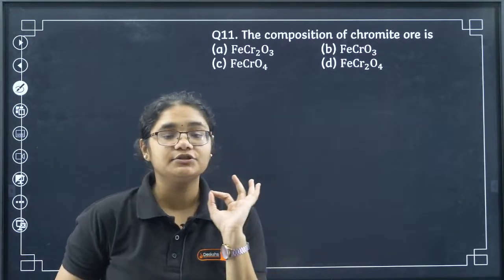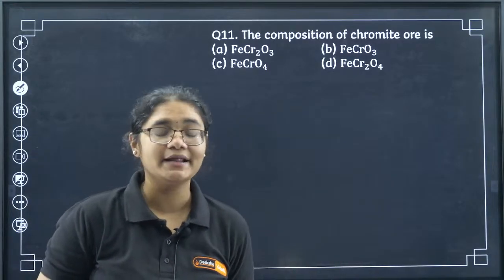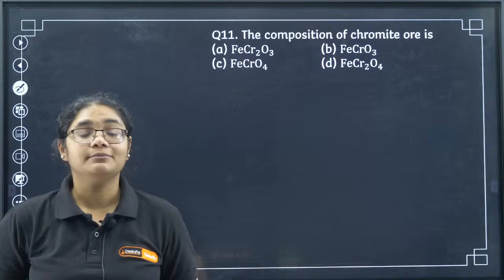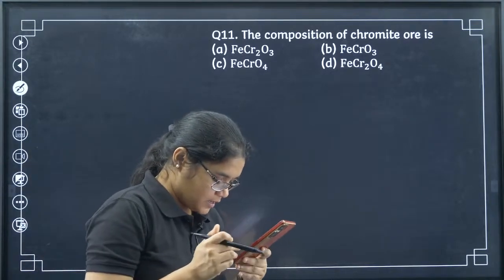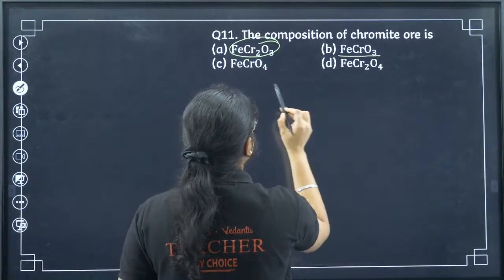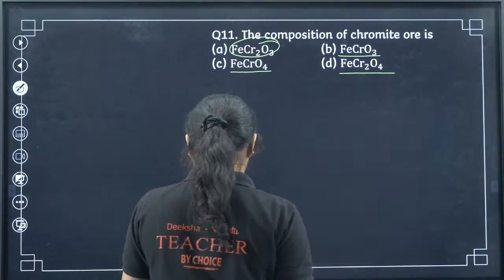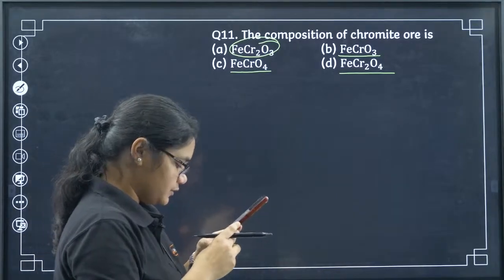Next, the composition of chromite ore. If you have remembered, in the preparation of potassium dichromate we have studied chromite ore. So what is the formula of chromite ore? You have FeCr2O3, FeCrO3, FeCrO4, FeCr2O4. No, you are wrong here.